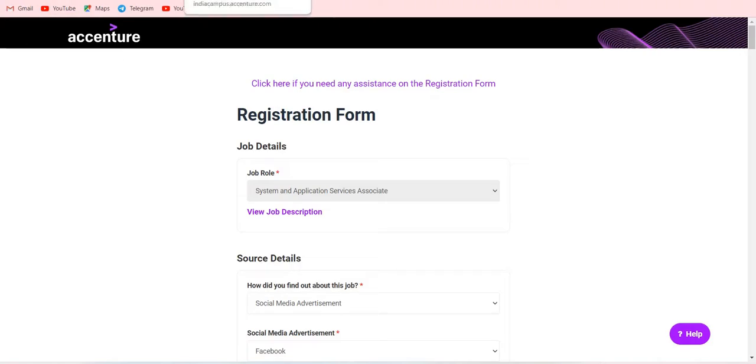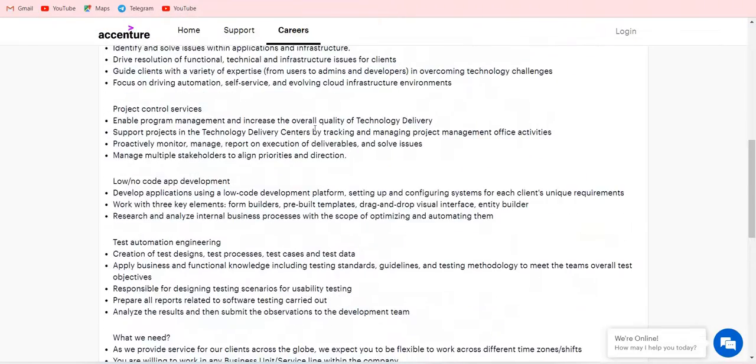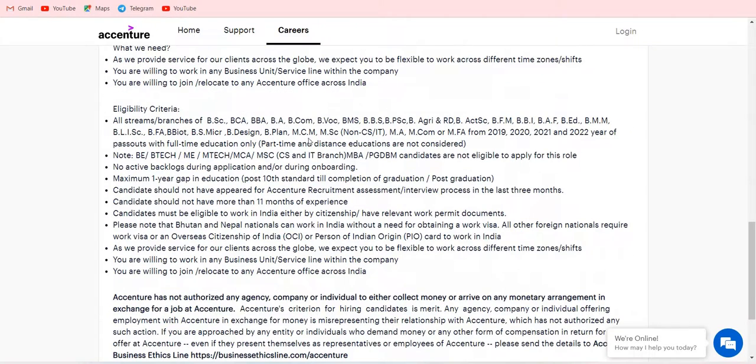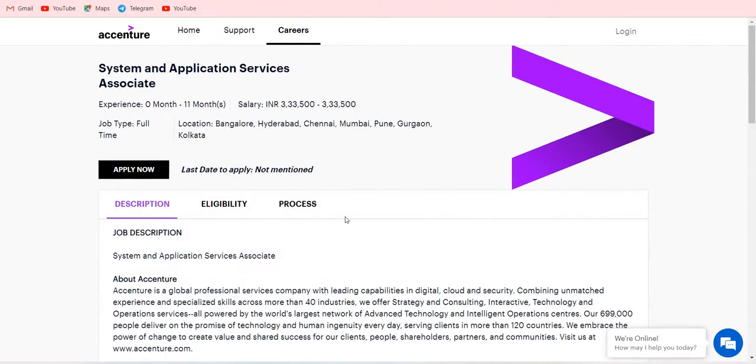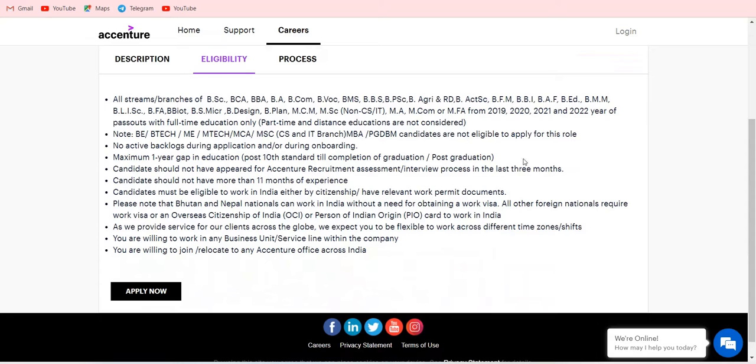So this is the Accenture full hiring process for BSc, BCom, BBA students, not for BTech. They surely mentioned here that this is not for BTech, do not apply for this role. This is only for BSc, BCom, BBA, BFMS from all arts departments, UG candidates and PG, they can apply, MCA, MBA, MCom. So forward this to your friends who are all waiting, for BSc students from the 2019 batch to the 2022 batch, they mentioned here. So apply as quickly as possible, you may get an exam link after 19 to 20 days.